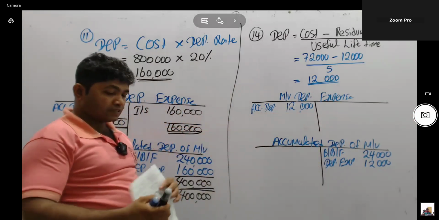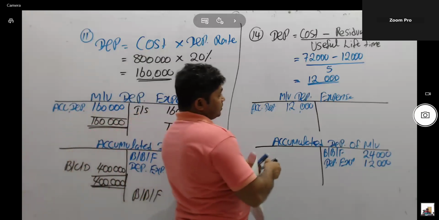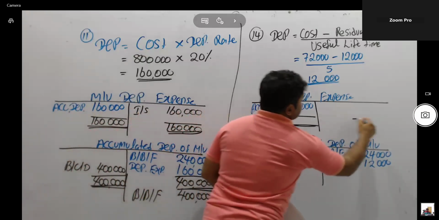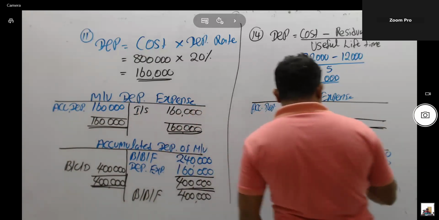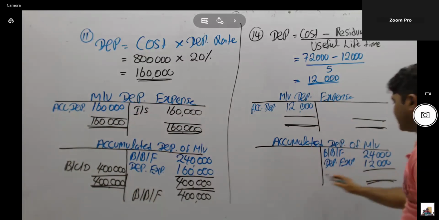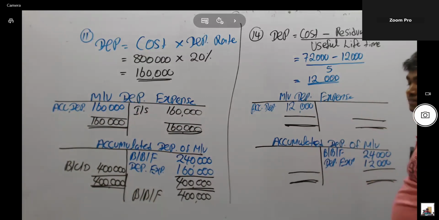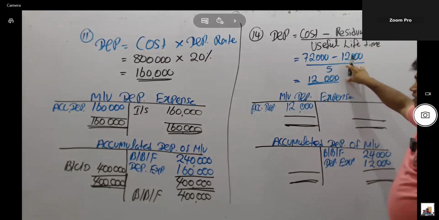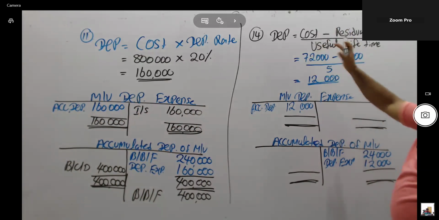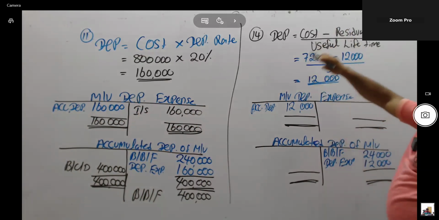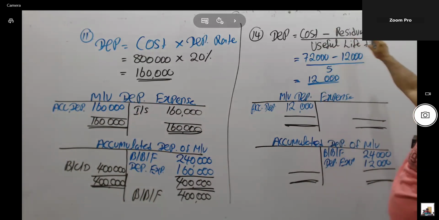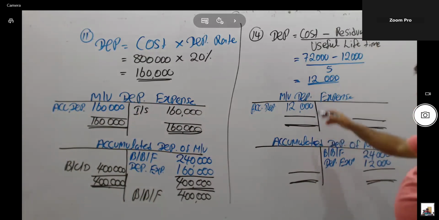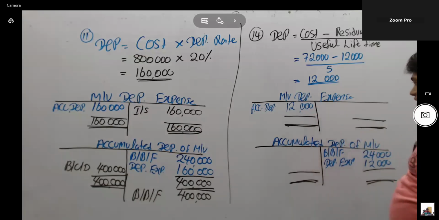Then motor vehicle depreciation expense account. Therefore, motor vehicle depreciation should be closed. That is expense accounts. But accumulated depreciation is asset accounts. Balance should be carried down. Balance carried down. First one thing, how to calculate depreciation. Straight line methods, two equations: cost value into depreciation rate, or cost minus residual value divided by useful lifetime. Then think how to record depreciation, annual depreciation: depreciation expense account debit, and accumulated depreciation account credit.